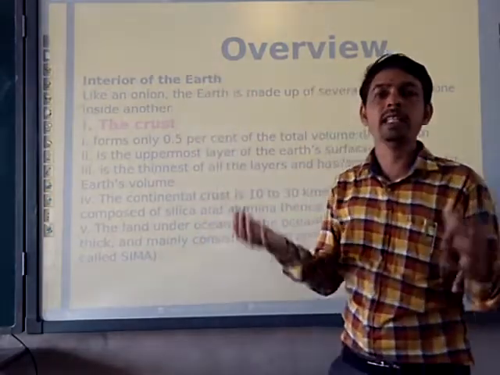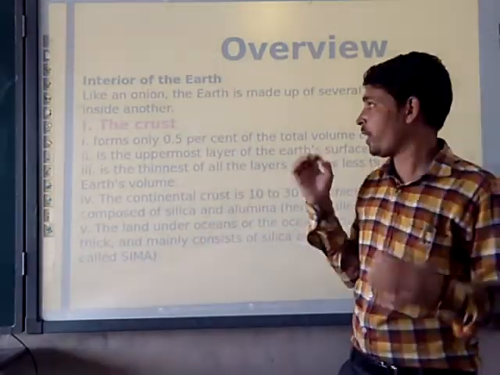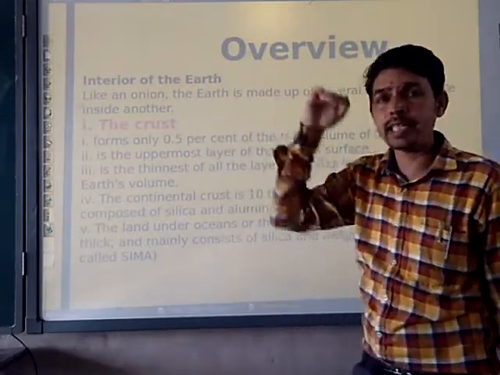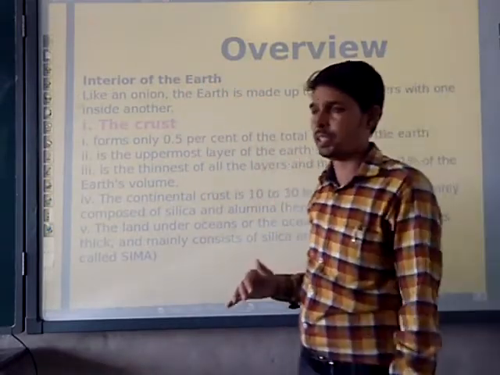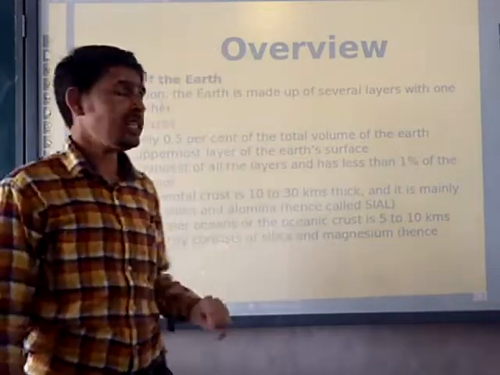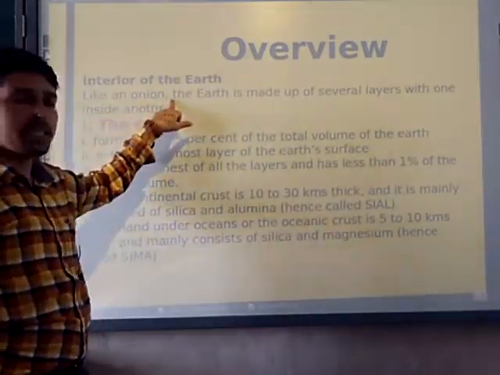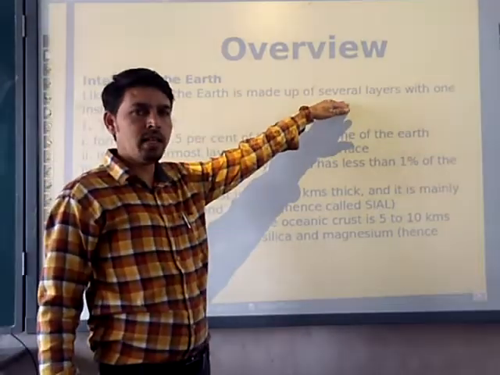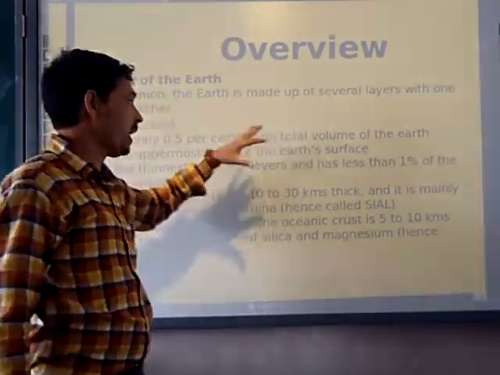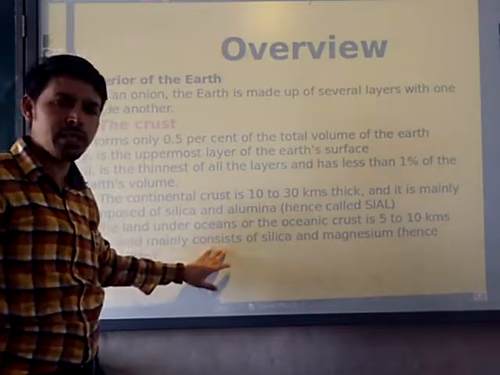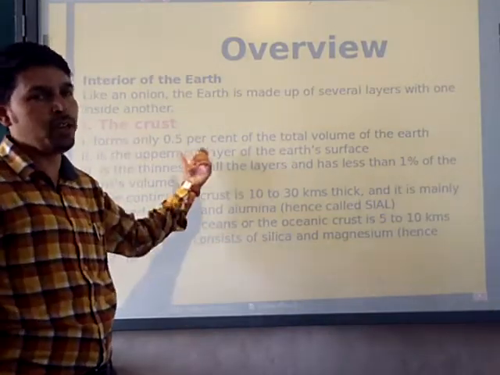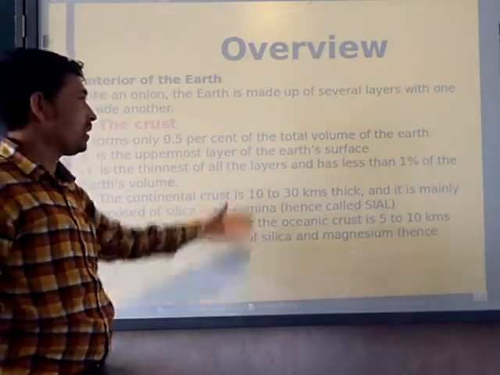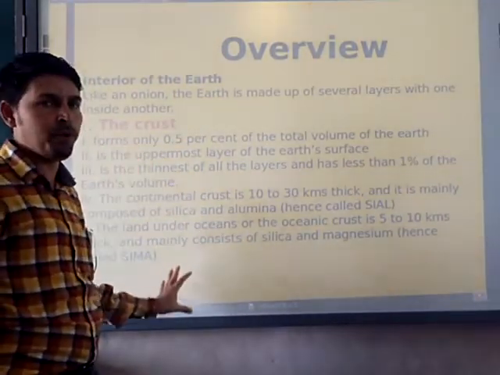We have seen the inner part of the earth, the example of the onion, and the several layers as I showed you. Whatever overview is given to you, you have to copy it down in your notebook and keep it as a note of this chapter. This overview is very important.